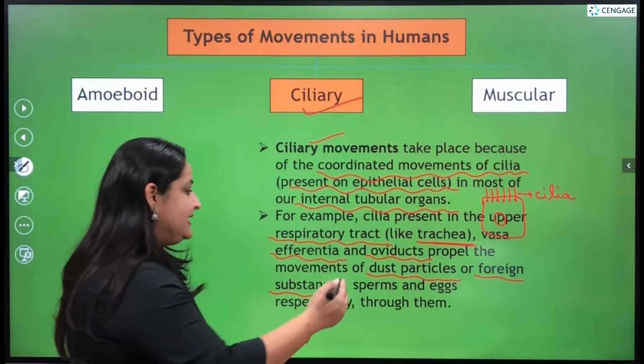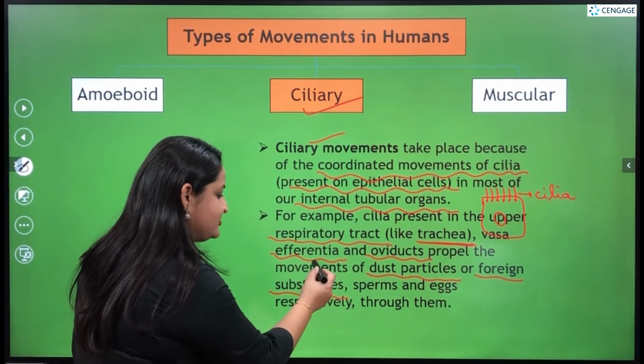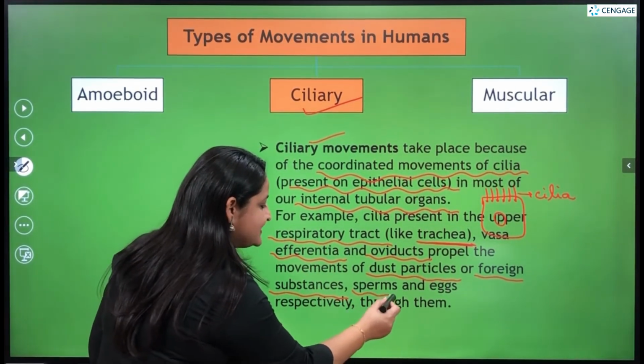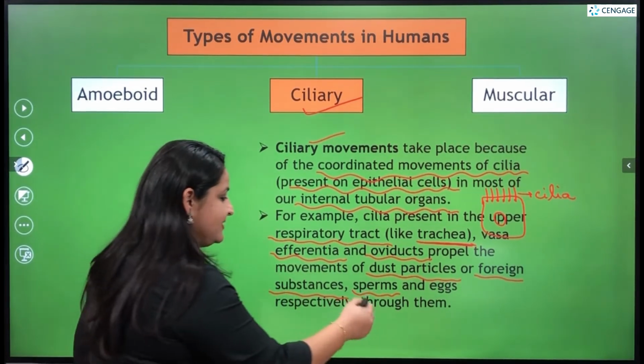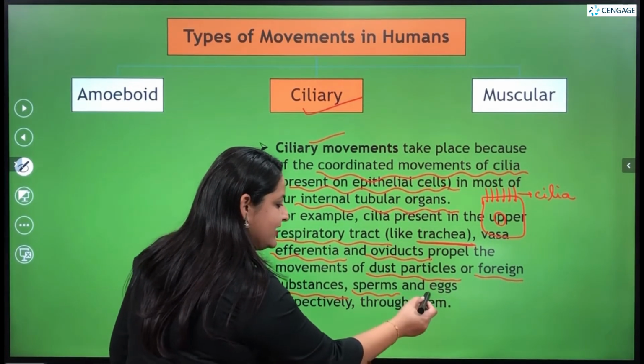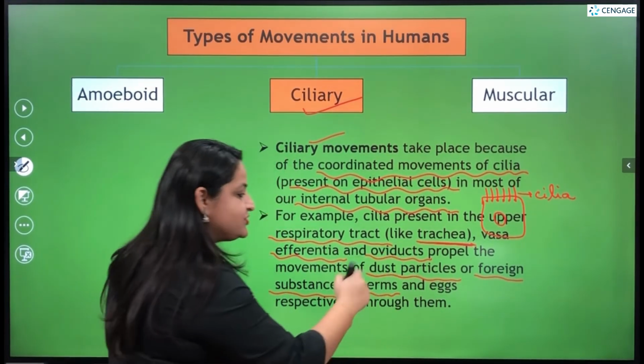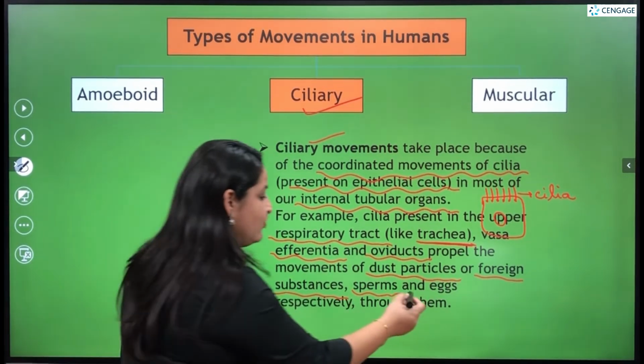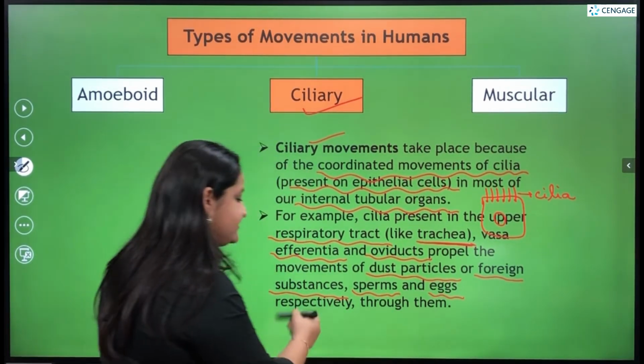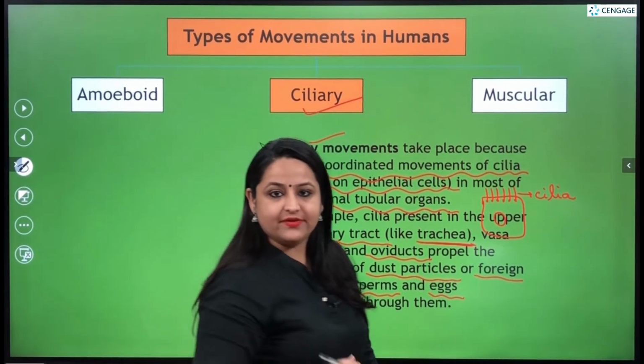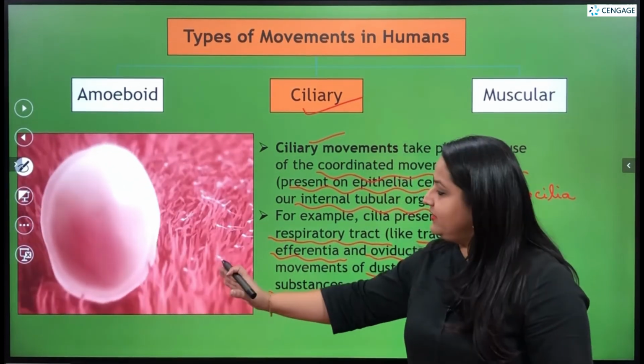Then in the vas efferentia, the movement of sperms takes place this way, and similarly in the fallopian tubes or the oviducts, the movement of eggs takes place this way. We can see a picture over here.